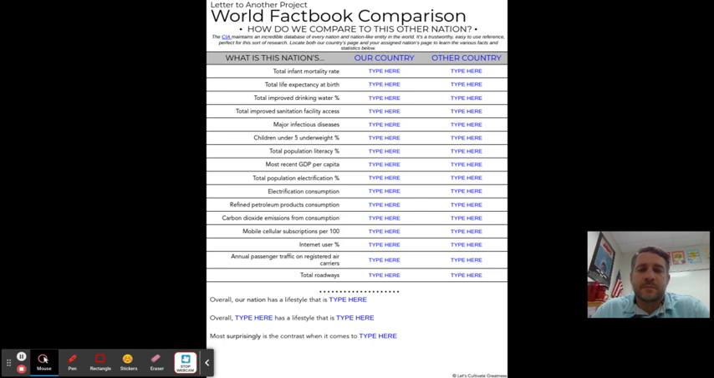But really, Haiti's a great example because it's near our country. We can relate to it, and it's near us. Okay, so just do Haiti if you want to do that, and do this here. Okay, fill that information in here. And then overall, our nation has a lifestyle that is pretty exuberant, right? We do a lot of stuff. We spend a lot. We consume a lot. Overall, blank has a lifestyle, whichever country you choose here, and compare. And then most surprisingly in the contrast when it comes to these is what? Like you're going to be comparing this data here. Which one has surprised you the most? Not a right or wrong answer, just as long as you put something down, okay?